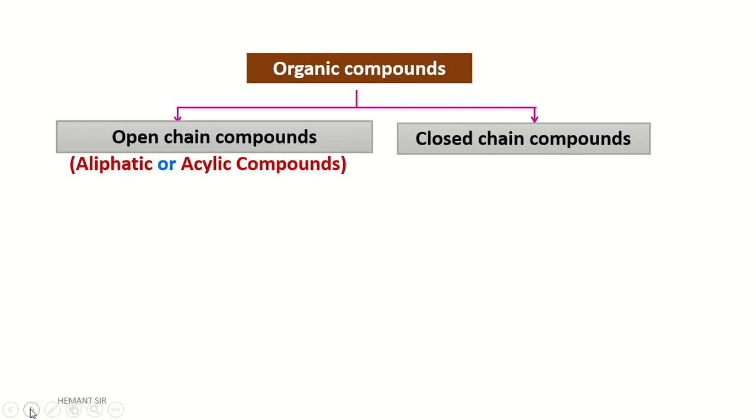Here, an open chain compound or acyclic compound is a compound with a linear structure rather than a cyclic one. Means in this compound the carbon and hydrogen are arranged in a continuous manner, like a linear structure.